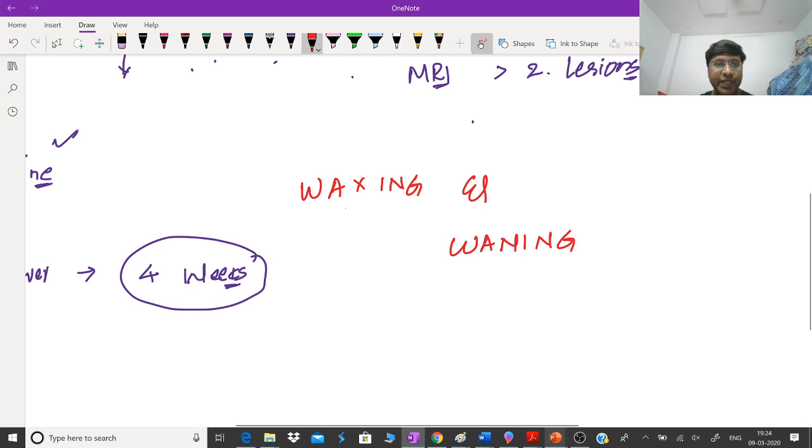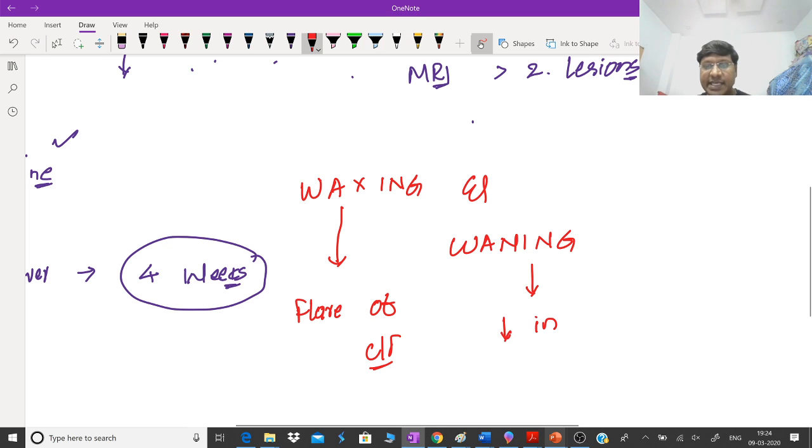Waxing means there will be a flare of the symptoms. Waning means there is a decrease in the clinical features. So waxing, there is flaring of the clinical manifestations. Waning is where the clinical manifestations reduce. That is what is called waxing as well as waning. Some of you were asking about waxing and waning, so I hope you have understood this now.